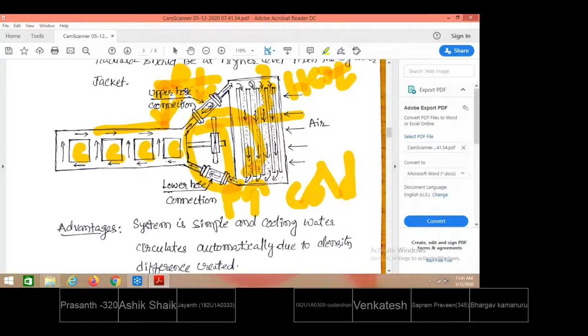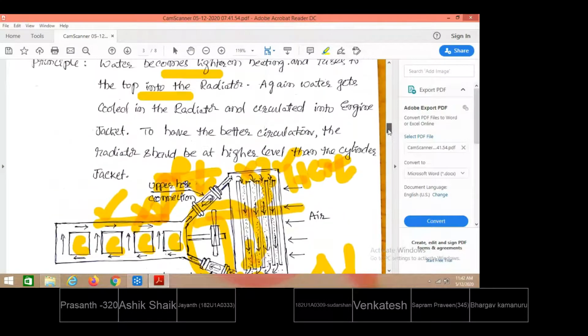These two should not be at the same level. This should be at one level, and the radiator level should be at a different level. Always the radiator level should be at a higher level. So automatically the lighter density water, by increasing the temperature, goes up and will enter from the top of the radiator. That is how the heat will be rejected, based on the thermosiphon principle.